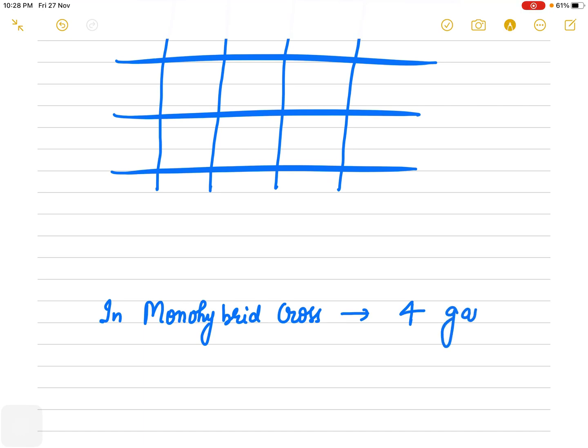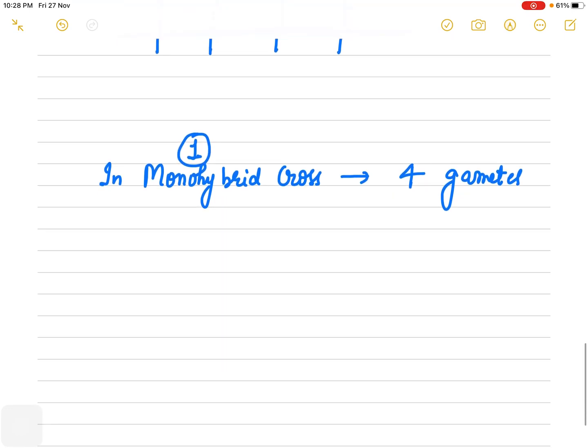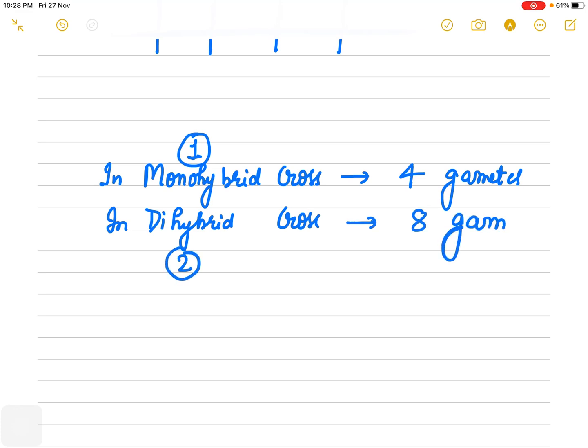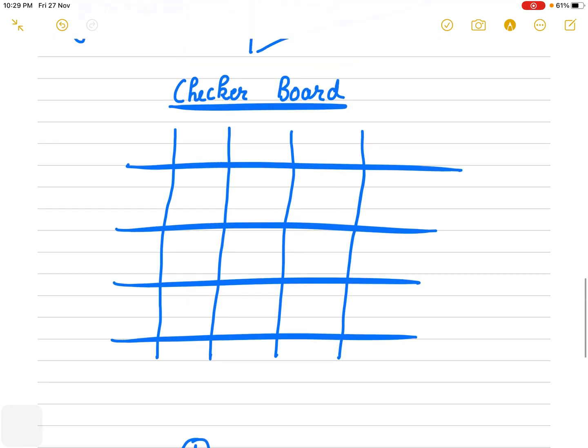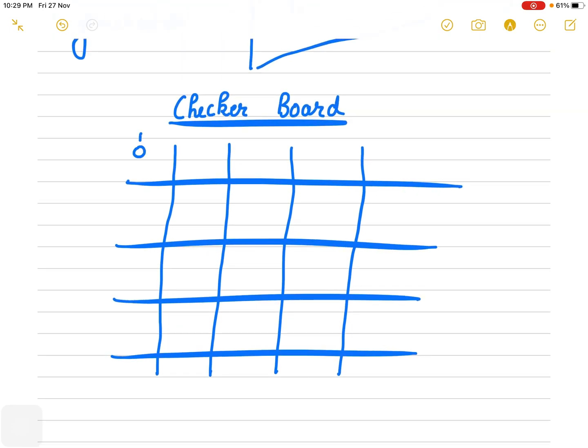So for one trait, 4 gametes will be there. In dihybrid cross, you are taking 2 characters, so just make it double. So you are going to get 8 gametes. Combining both male and female, there should be 8 gametes. Okay, so let's make it.